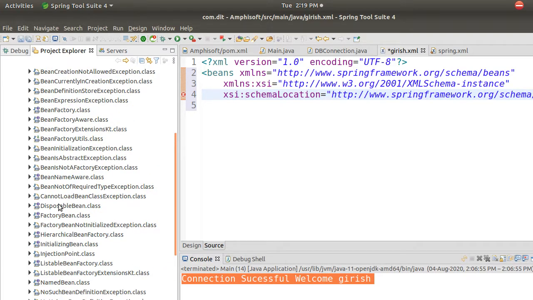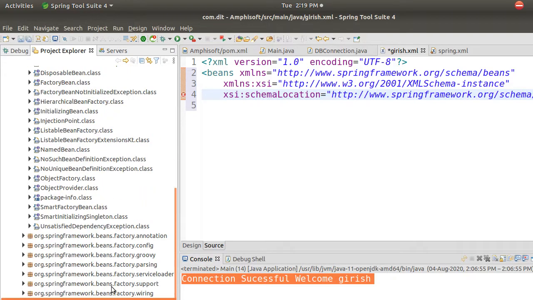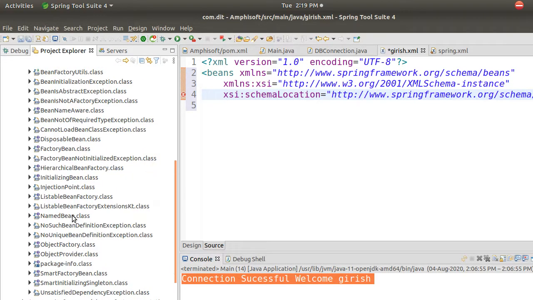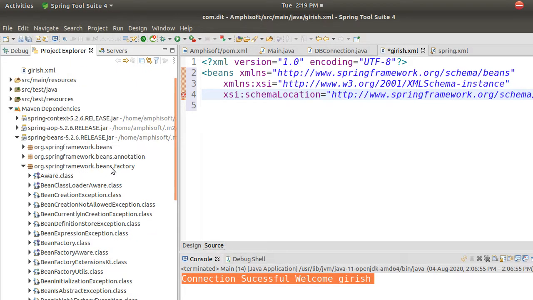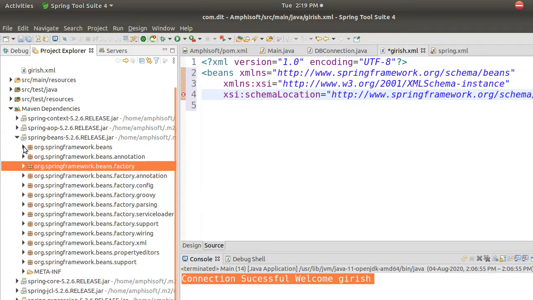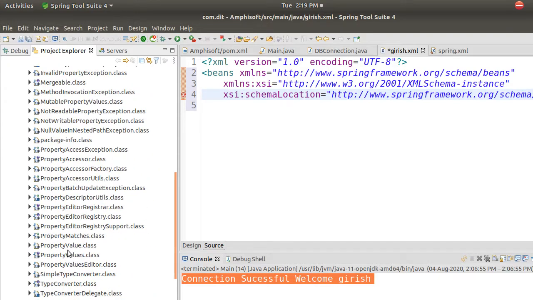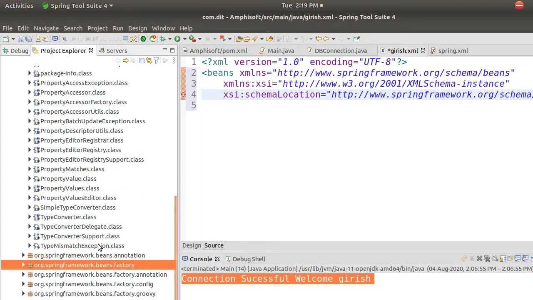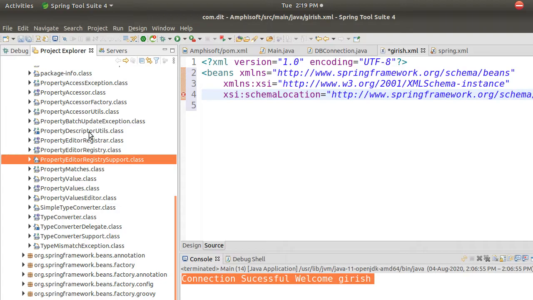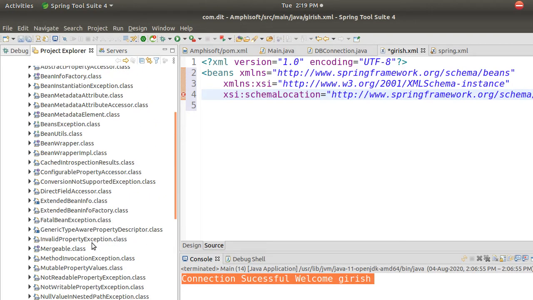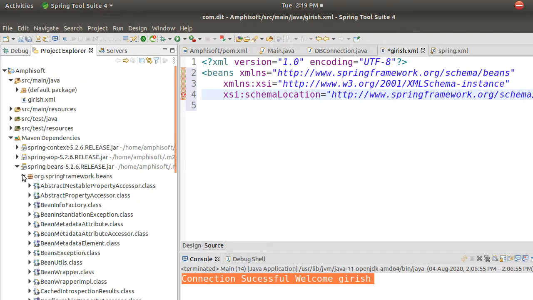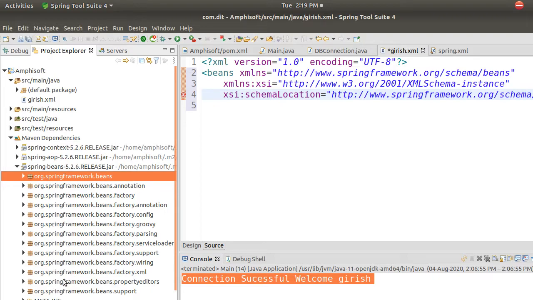So it is an xsd file present in one of these packages, guys. I don't really remember which package it is. Either it is in beans.factory or it is in this beans framework. I'm not able to get that exact file, but it is present in any one of these packages. If you just go and check it out, you will get that thing.